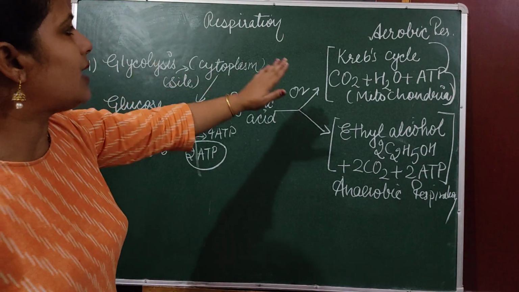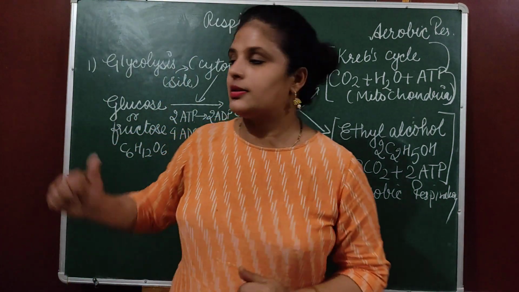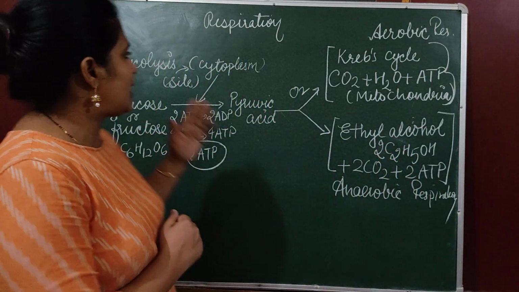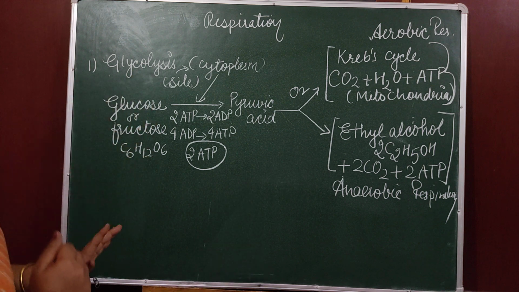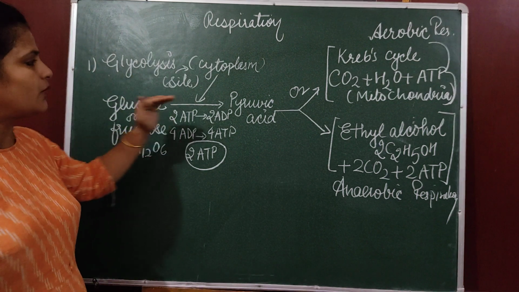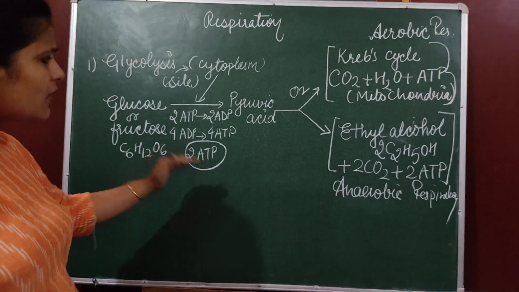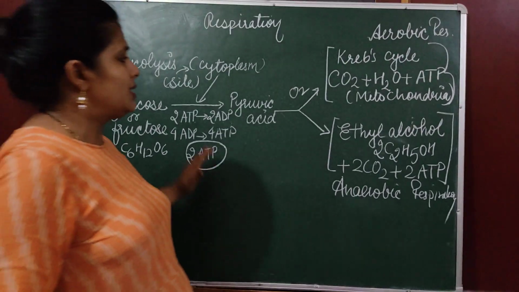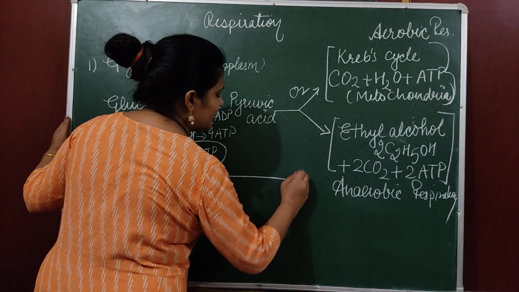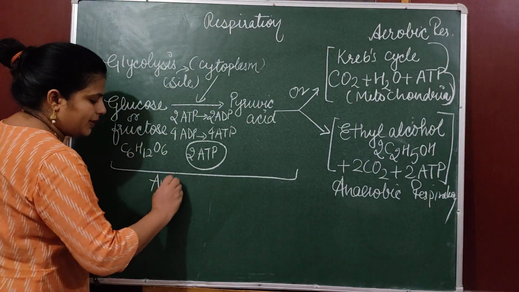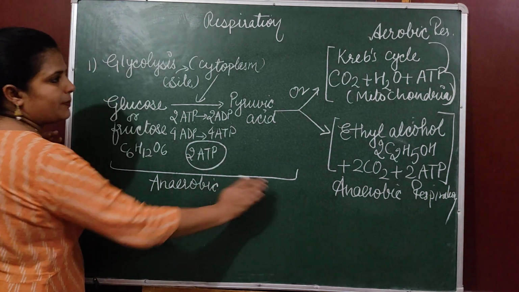Okay, so this is the entire process of respiration. So respiration occurs in two steps. One is glycolysis, one is the Krebs cycle. Glycolysis means breakdown of glucose. It occurs in cytoplasm. During this process, glucose converts into pyruvic acid, and 2 ATP are produced, or you can say a less amount of energy is produced. This is an entirely anaerobic process. Anaerobic process means whether the plant is going in anaerobic condition or aerobic condition, the first step is always anaerobic.